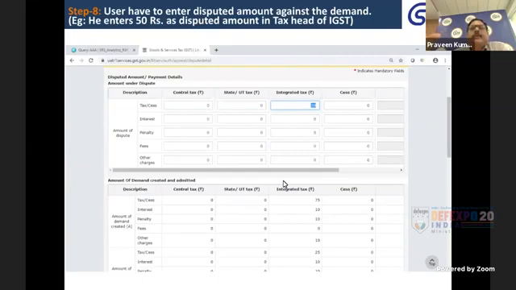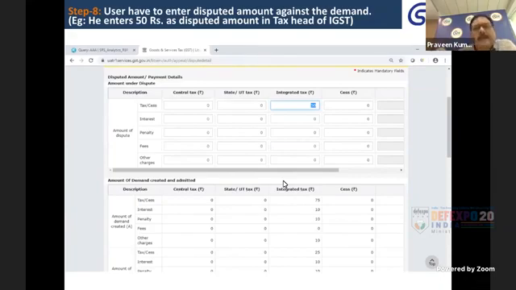An officer, while passing the assessment order, may have assessed you for some amount, and according to you, the admitted tax is like that and the officer has incorrectly assessed it, then that amount will come under the amount in dispute, and that is required to be entered in the relevant box.